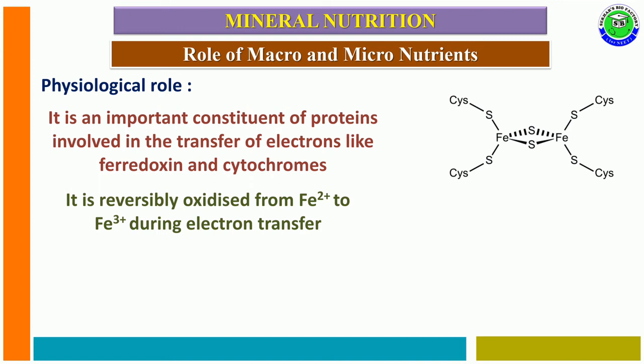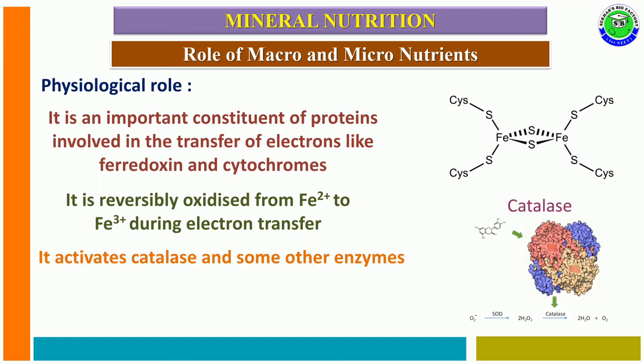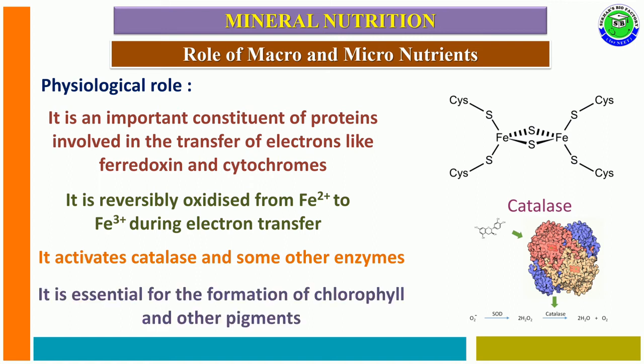The iron ions are also useful for the activation of catalase enzymes and some other enzymes. Iron ions are essential for the formation of the chlorophyll molecule along with other pigments for photosynthesis.